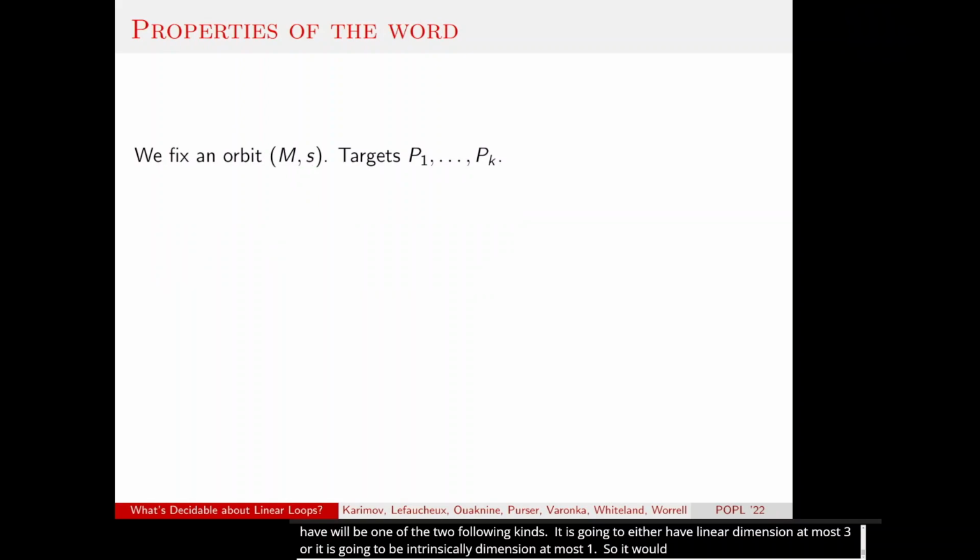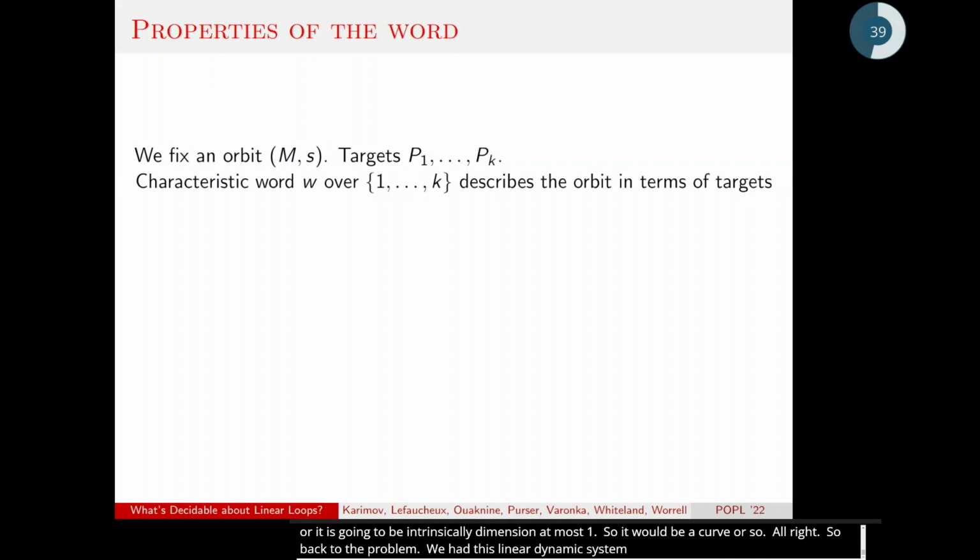All right, so back to the problem. We had this linear dynamical system. We had an orbit, we had targets, and this was all captured by a characteristic word. Remember the word of color balls. And we wanted to check the properties of this characteristic word.